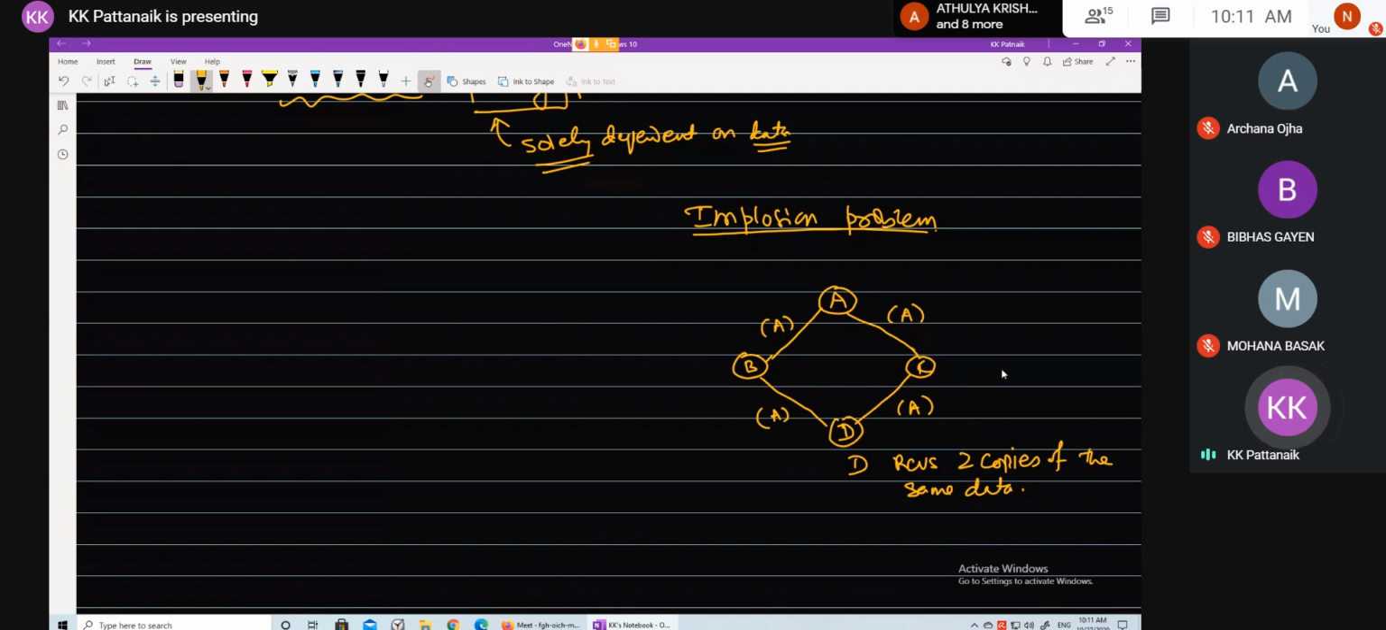So this leads to energy consumption or energy wastage. So the conclusion is that the implosion problem leads to unnecessary energy expenditure. Clear? Clear, students? Yes, sir. Yes.